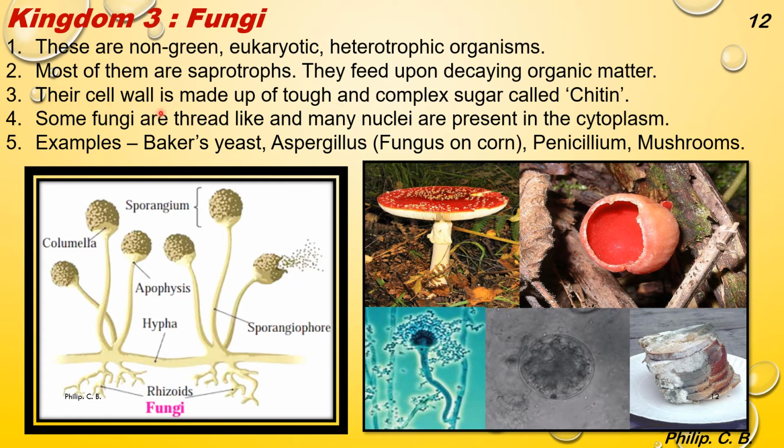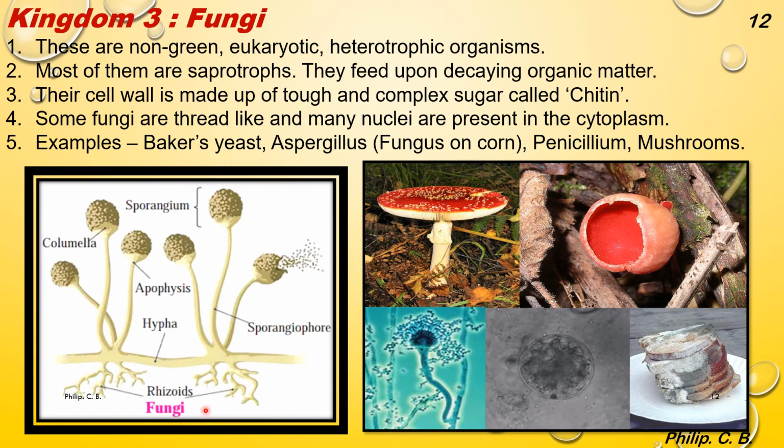Third point, their cell wall is made up of a tough and complex sugar molecule, that is chitin. Some fungi are thread-like and many nuclei are present in the cytoplasm. Now, fungi species, again there are microspecies and macrospecies coming under fungi. If I say macro, the best example is the mushroom, which everyone knows, and some are edible, meaning some can be consumed as food as well. And there are the smallest known thread-like species. Examples: baker's yeast, Aspergillus, which is the fungus present on corn, Paramecium, and mushrooms.